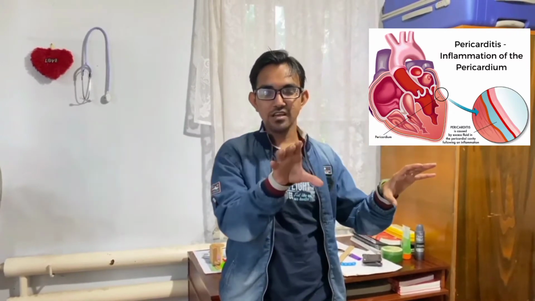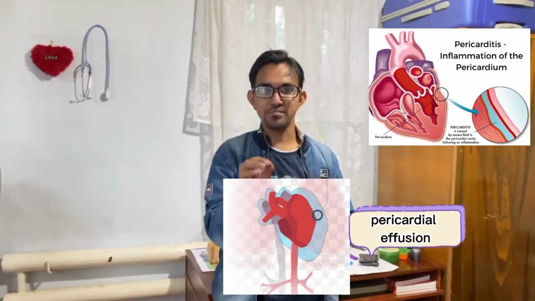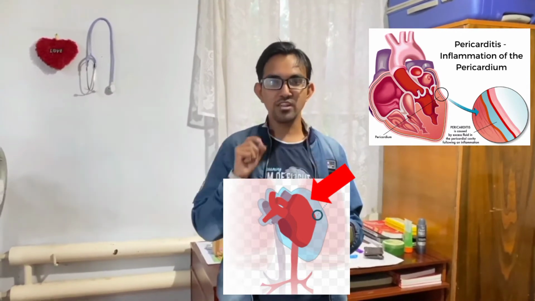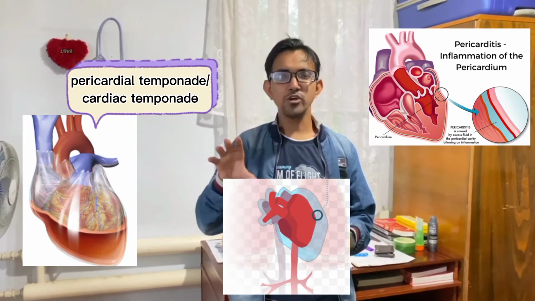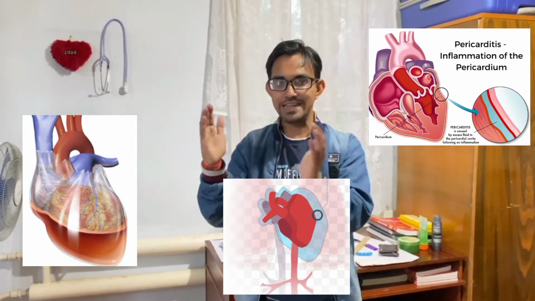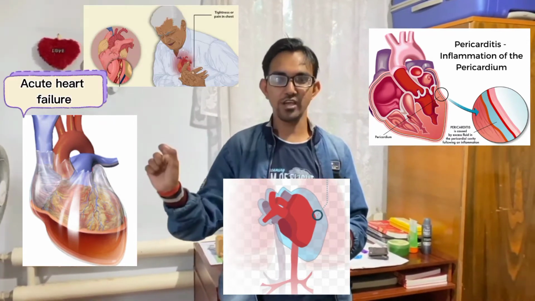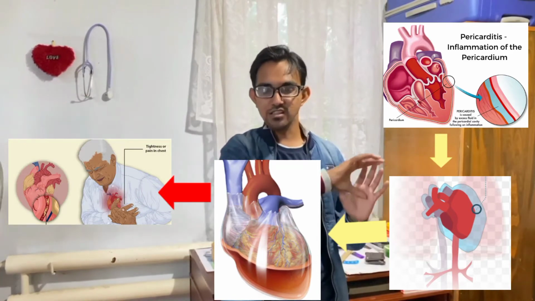If a patient has pericarditis, it leads to the accumulation of fluid, and that leads to pericardial effusion. Pericardial effusion means there is accumulation of fluid in the pericardium. If we don't aspirate this fluid, that leads to pericardial tamponade. Pericardial tamponade means there is a huge accumulation of fluid in the pericardium that leads to pressure on the heart, and the heart size decreases. If we don't treat pericardial tamponade, that leads to acute heart failure. So it is very necessary to understand pericarditis, pericardial effusion, and pericardial tamponade. These are the very basic information.